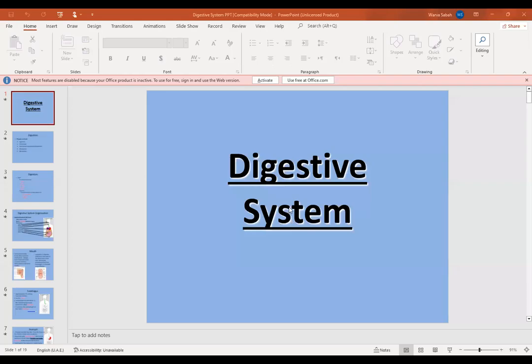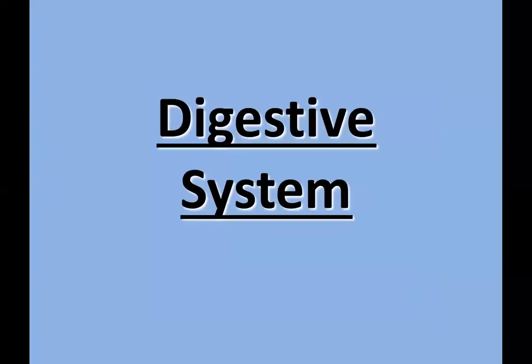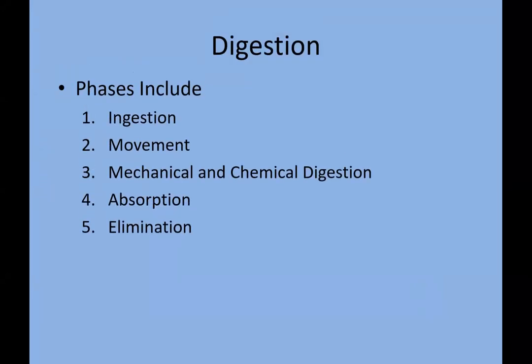Hello. So today's topic is the digestive system. The digestive system is the most important system. It's the vital system in all living organisms. So let's go further and check out what the main components of the digestive system are. In this system, there are five main phases.